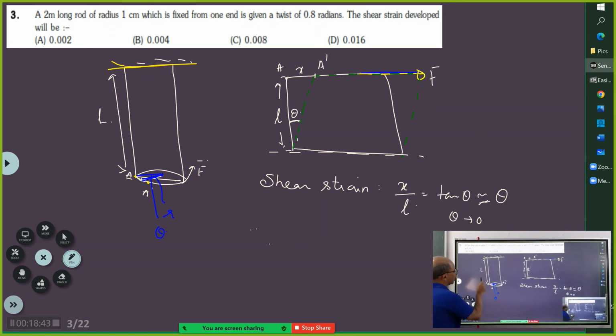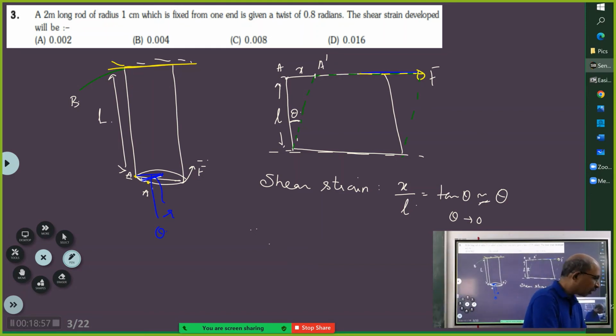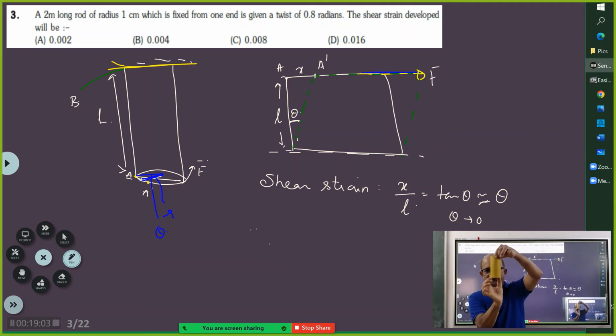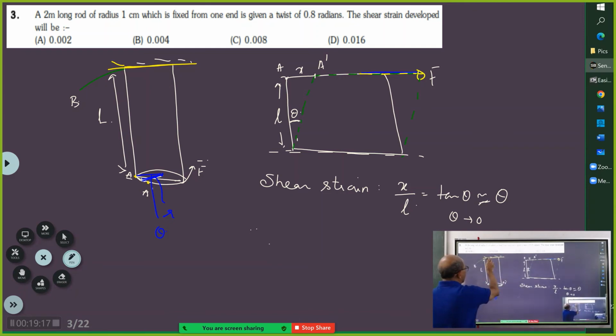What has happened here? So I will take this point as say some B. Because now the original rod is like this, correct? Now you have twisted it, you have not rotated it. Somebody was using the term rotate or twisted it. So what happened? This point A, because you twisted, has moved to a new position, A dash. Now this point B will get connected to A dash.